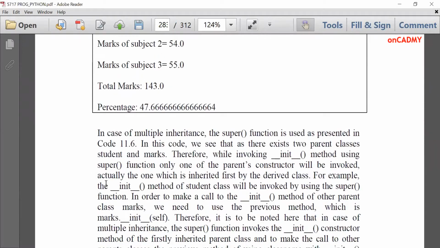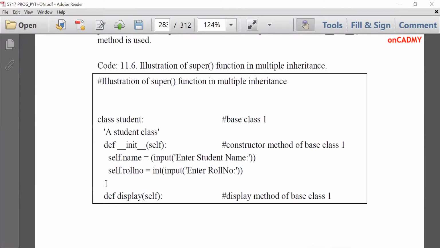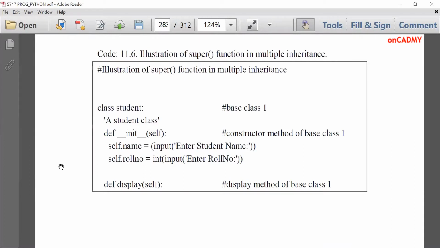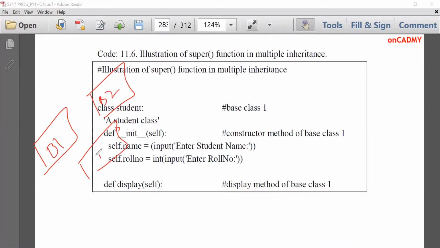Now similarly, overriding can be performed in multiple inheritance also. There is a little difference in multilevel and multiple inheritance. In multiple inheritance, there are multiple base classes, B1, B2 and D. You can see from here, when we write the super keyword, super().__init__() in D1, it will call init of either B1 or B2 because there are 2 base classes over here.